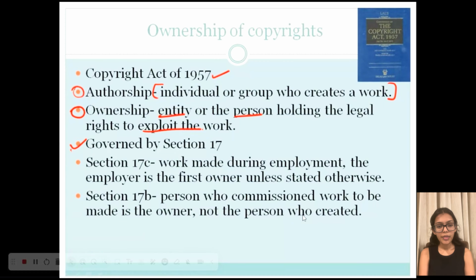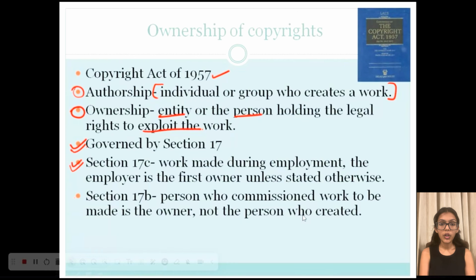So the concept of ownership is governed by Section 17, and generally the author is the first owner of their work. However, in certain exceptions the ownership might shift, or the contractual or employment relation might change, and this act provides several protections for them as well. For example, in Section 17(c), for work which is made during employment, the employer is the first owner unless there is an opposing agreement. So for example, if you make a research paper while working for a public think tank, then the ownership of that document will be with the think tank only, unless there is a prior contract which states that you will be the first owner of your own produced work.